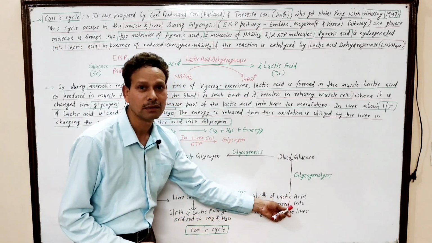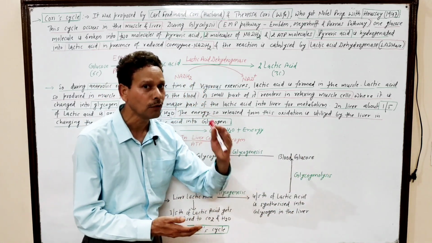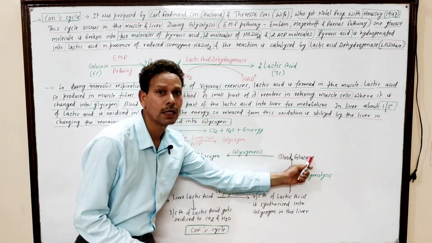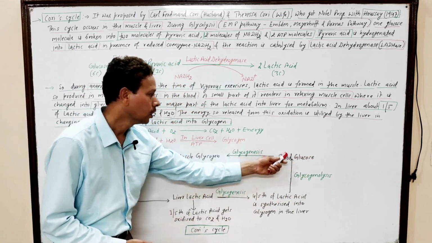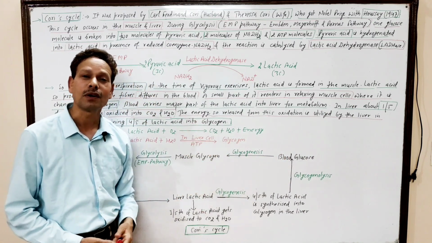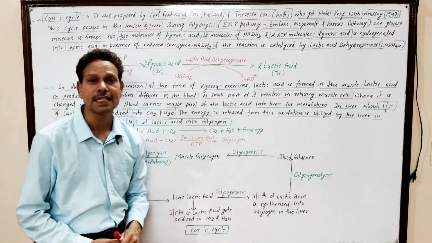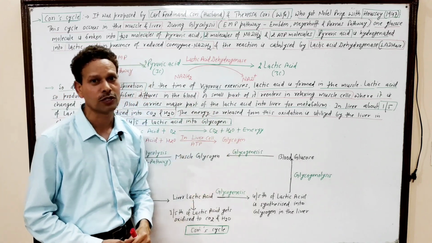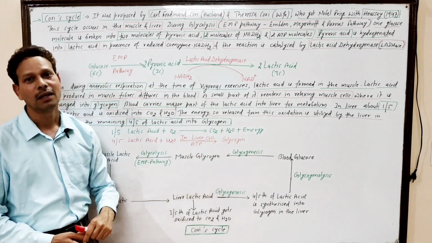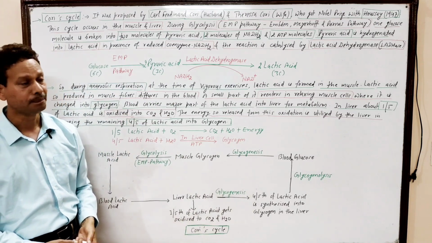This liver glycogen undergoes glycogenolysis, meaning breakdown of glycogen into blood glucose, and that blood glucose carries this glucose into muscles. Here in muscles, resynthesis of glycogen takes place. It means in muscles, glycogenesis, the synthesis of glycogen, occurs. As a result, this blood glucose gets stored in the form of glycogen in our muscles.